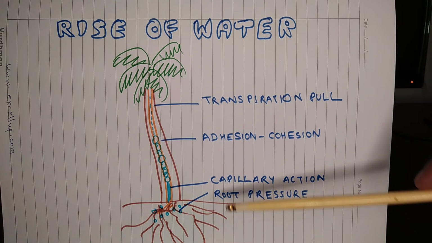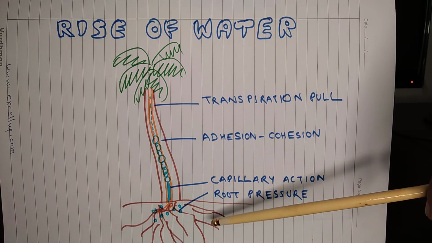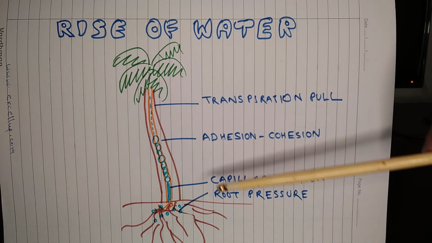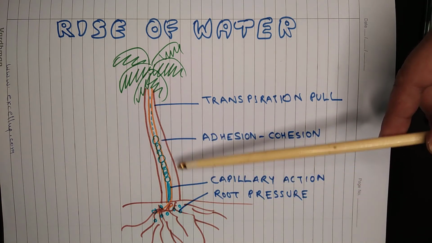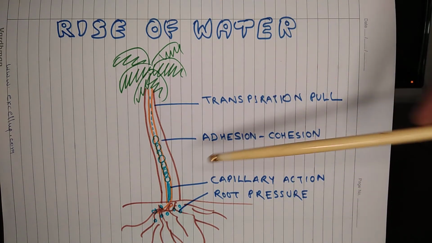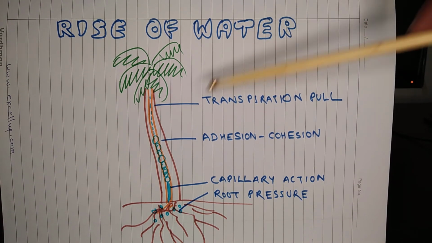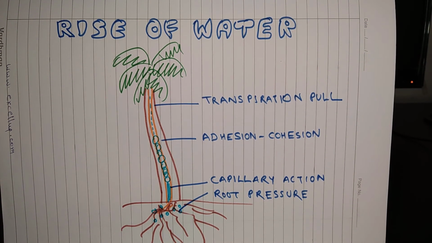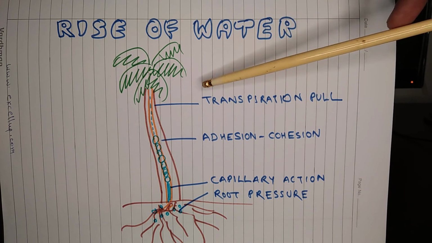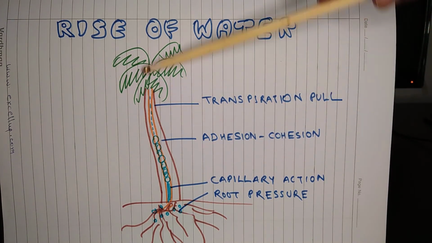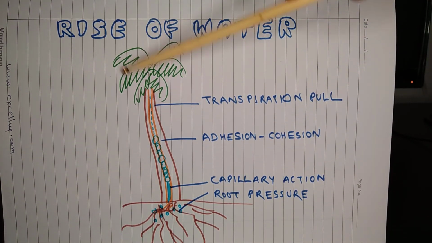So at the beginning, because of root pressure, water from soil comes into the root and it pushes water up to some height. After that, the capillary action pushes water in the xylem tubes up to a certain height. Then adhesion, cohesion, because of water molecules, it helps in building up a continuous column of water molecules inside the xylem tube, and ultimately the transpiration pull, because of transpiration, it helps in pulling this water column upward so that water reaches the topmost branches